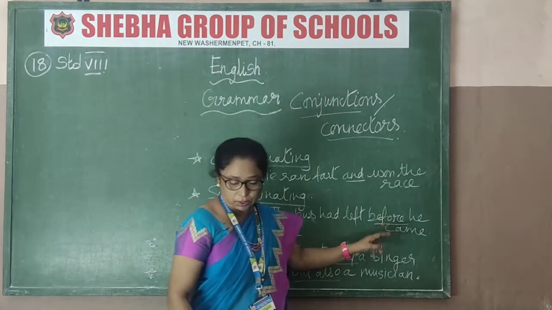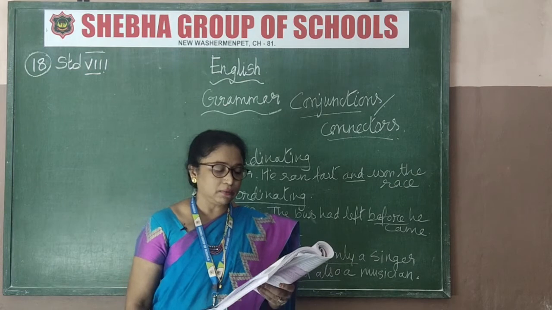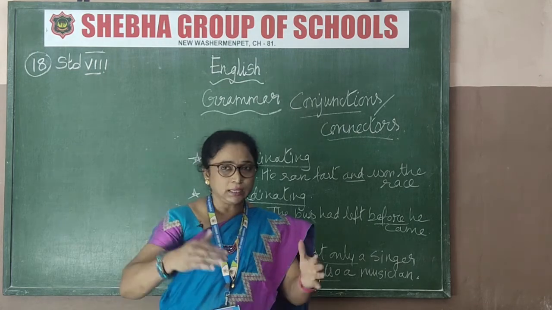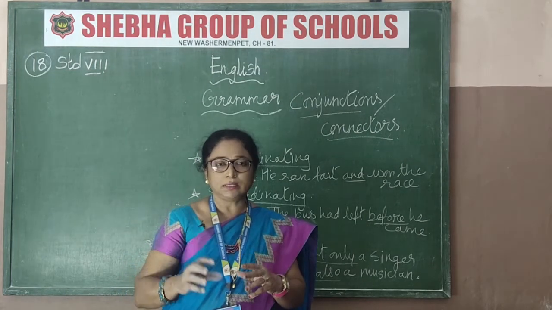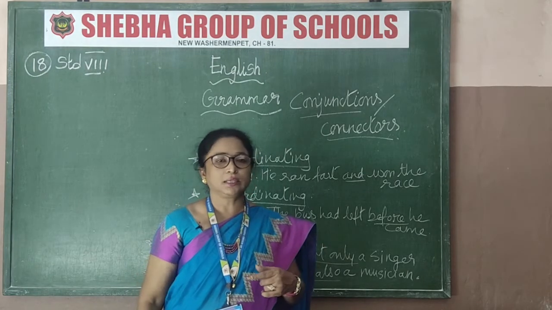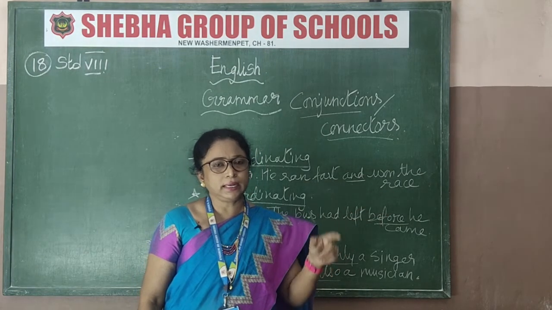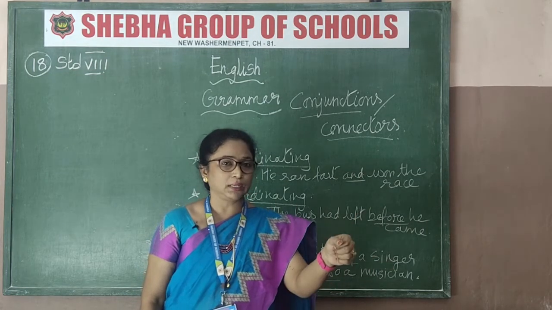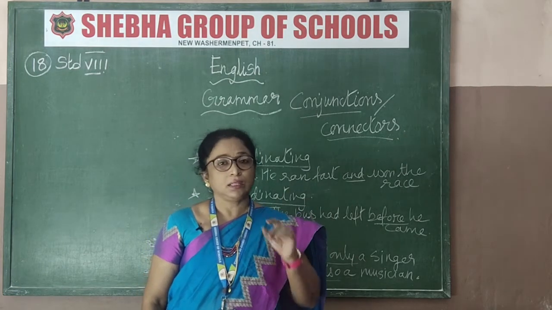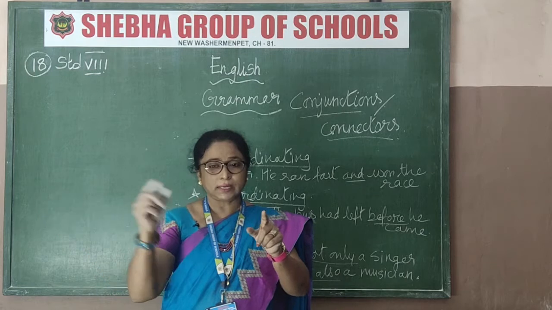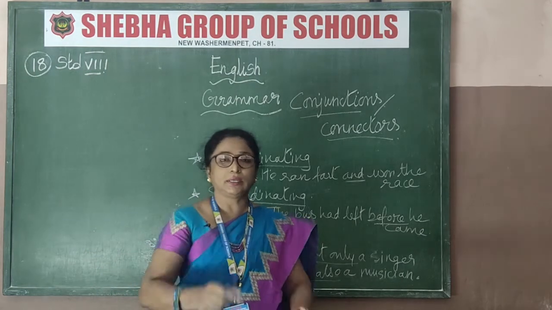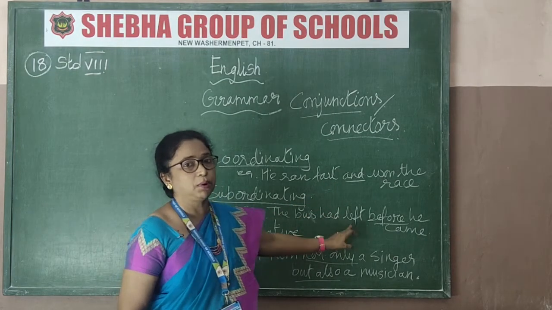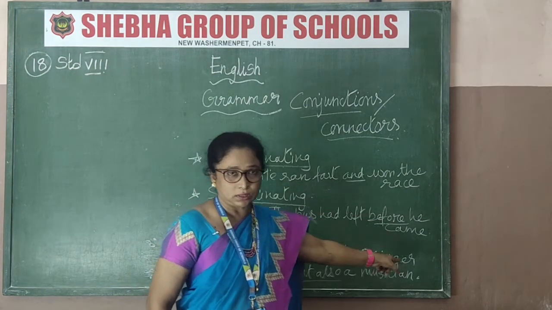See the words there: after, before, until, whenever, since, if, so that, though. These are the words, and they are given to you clearly, separated out. So only those kind of words you must use. In case they are asking you to write a coordinating conjunction for this line, what should you do? There should be two sentences, then you must bring them together. If they are telling you to write a subordinating clause, then how will you use it? Find out which is the main clause, and then pick out these words that are given to you. From there you have to join the sentence. Understood? So here are two separate sentences. Here one main clause, one subordinate clause. You are joining it to get the subordinating conjunction.